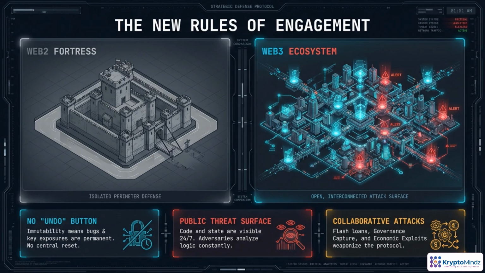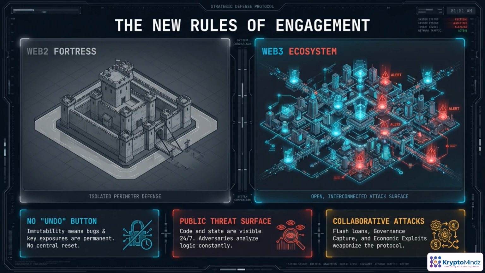In Web 2, we mostly defended a fortress: hard perimeter, trusted admins, and the ability to patch or roll back when something went wrong. Most internals were opaque to outsiders. Web 3 reverses that model. The system is open, transparent, and composable.